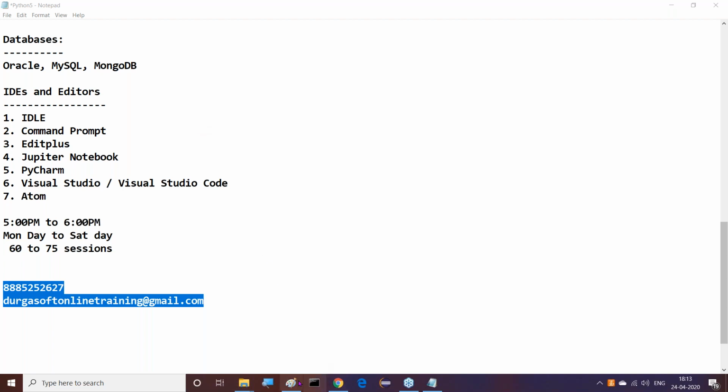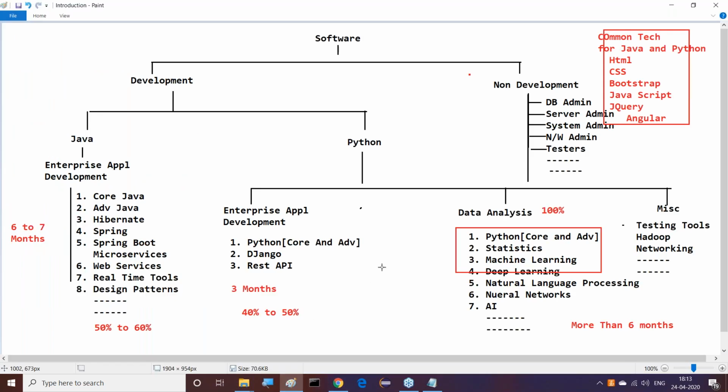Yeah, then Divya ma'am, I gave the chart to you. Depending on this year, we can check with that. If you want to give some experience there, then Java side is 50 to 60%, and Python side enterprise level is 40 to 50%. If you take data science, 100% opportunities are available, but it's a little hard to understand. We can select the areas now.